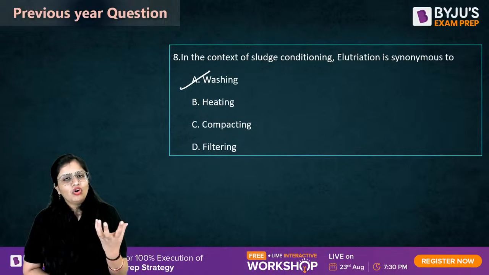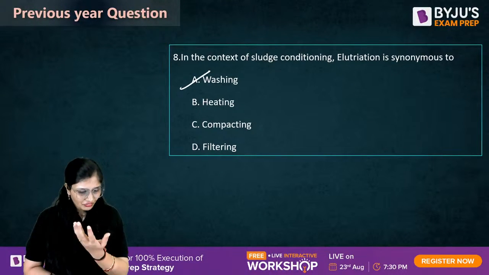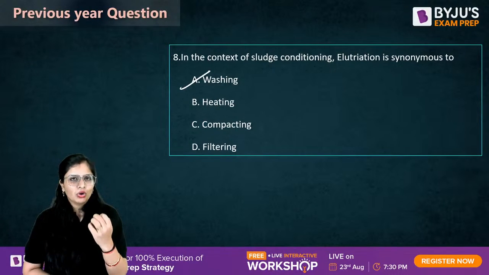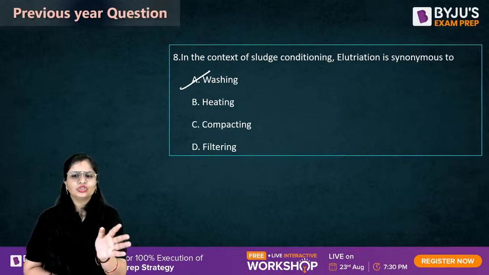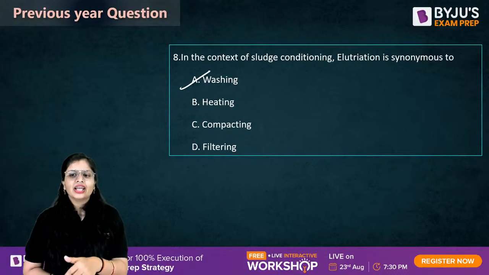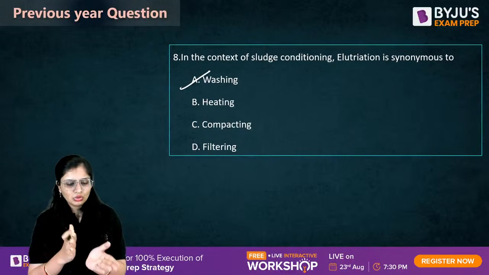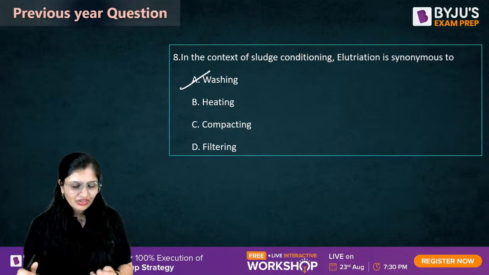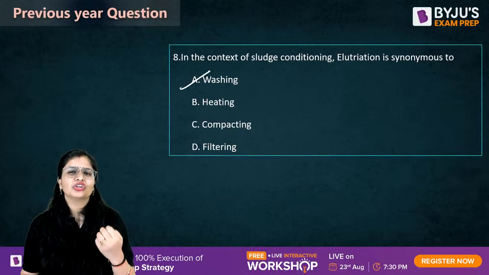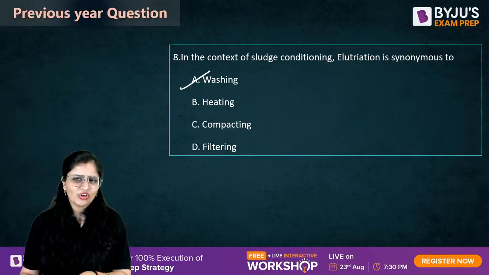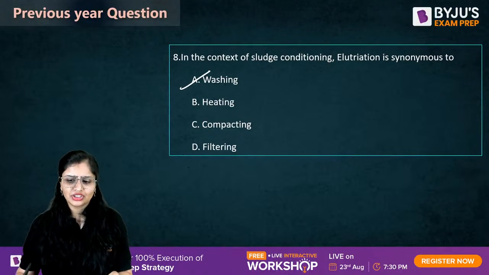See, when you wash digested sludge with fresh water, or you want to remove any type of waste, or when you want to change alkalinity, that time you do elutriation. So elutriation is synonymous to washing. Got it? Remove fine particles. If you want to remove alkalinity, anything, you do washing. So that is basically elutriation.